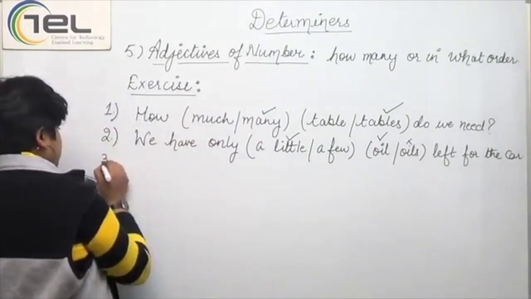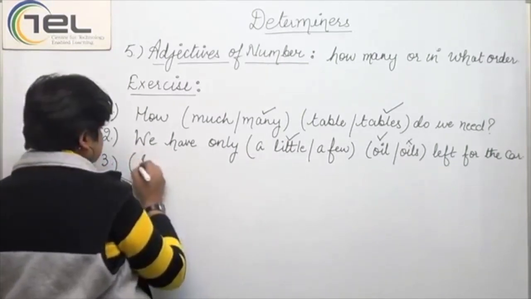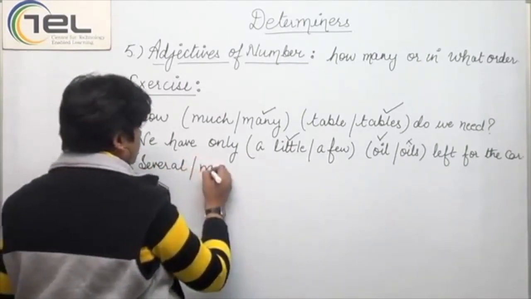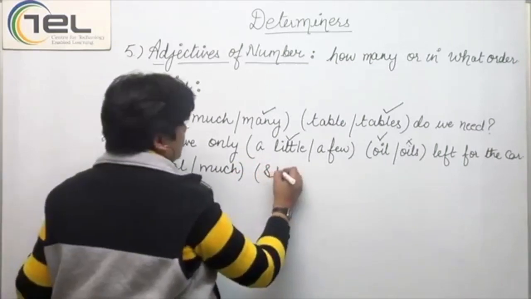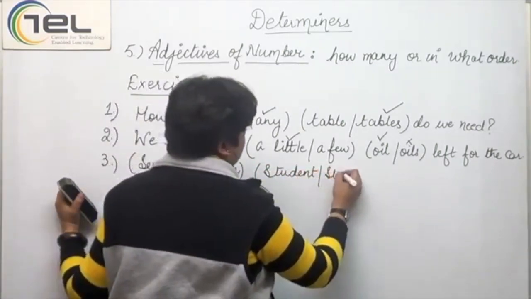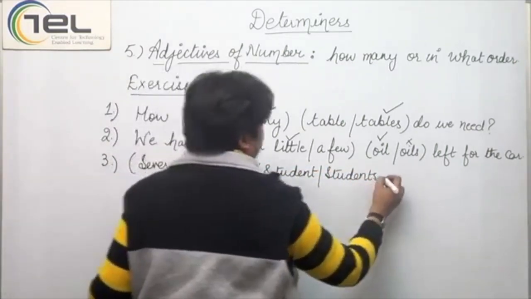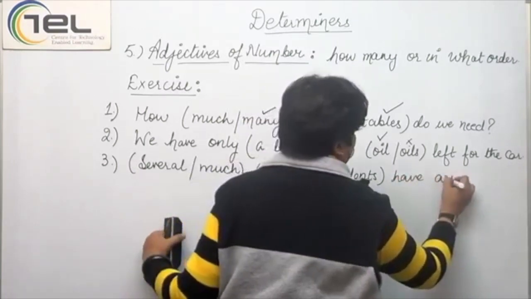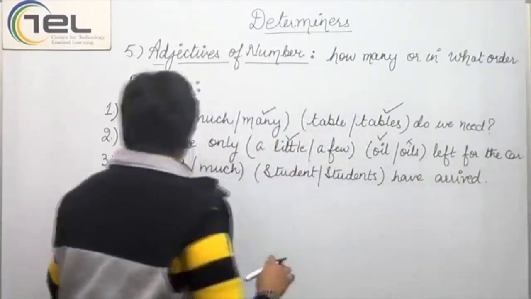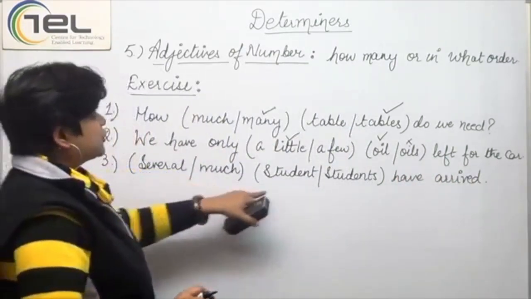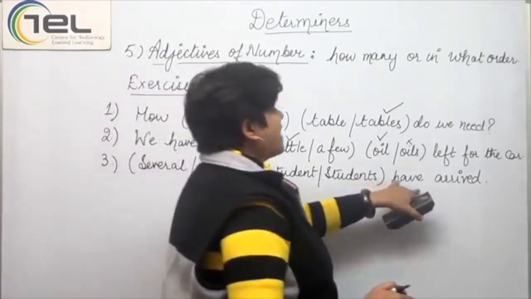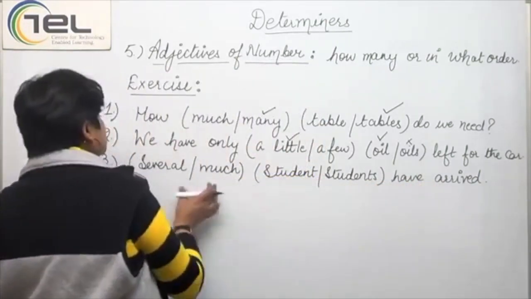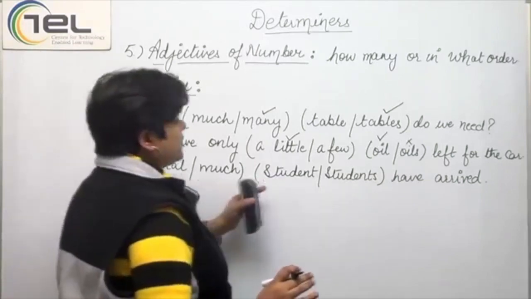Now, let's come to the third sentence. Several or much, student or students have arrived. Now we have to select one from each of these two brackets.